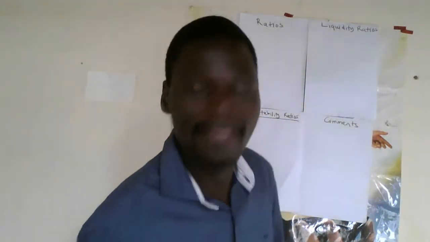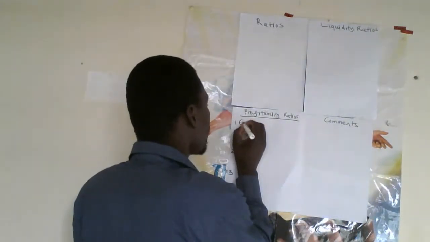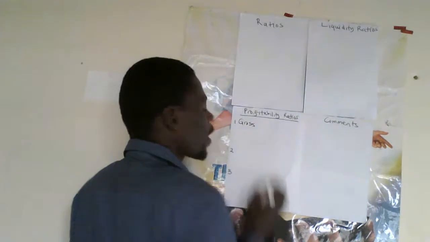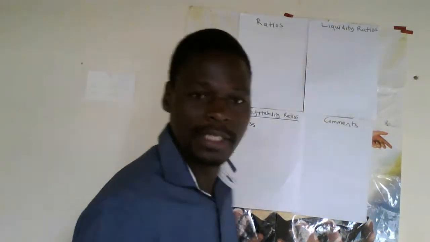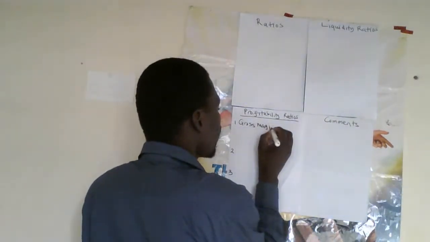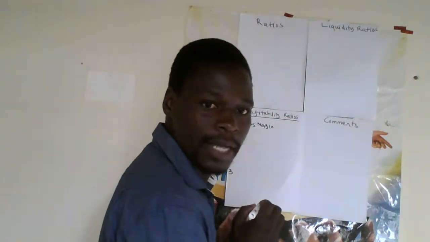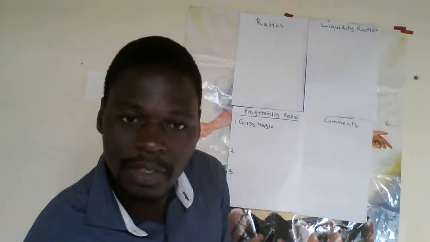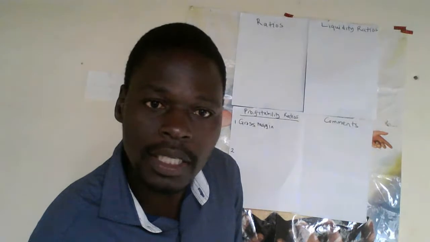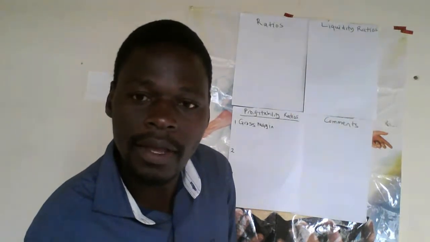Number 1, I'm going to cover what we call the gross margin ratio. Gross margin is calculated as follows. Let me make sure that it's clear this side.